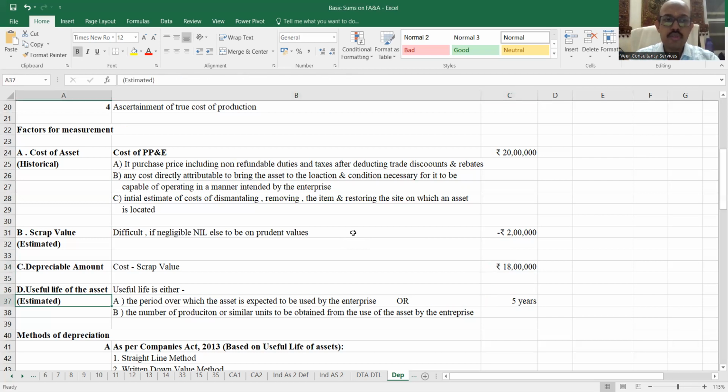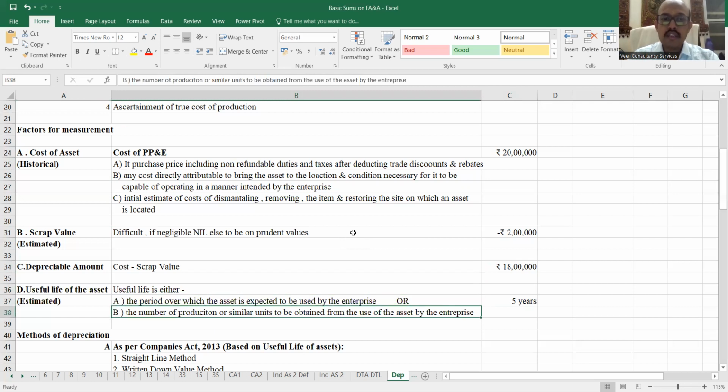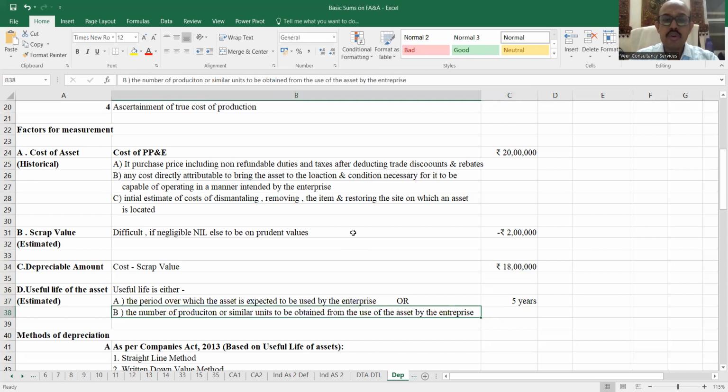Then one more word is there, useful life. So useful life is either the period over which the asset is expected to be used by the enterprise, or the number of production or similar units to be obtained from the use of an asset by the enterprise. मतलब either हम ये पकड़ते हैं कि भाई कितने साल asset चलेगा, तो यहाँ पे assume किया 5 साल, we can use it for 5 years. Or you can say that the depreciation charge will depend on how many units it is going to make. मतलब it can be said that एक machine सिर्फ 10 लाख यूनिट बना पाएगा, उसके बाद वो मर जाएगा. Then we'll say 10 lakh units will be kept over here. But for simplicity's sake, I have taken over here 5 years.